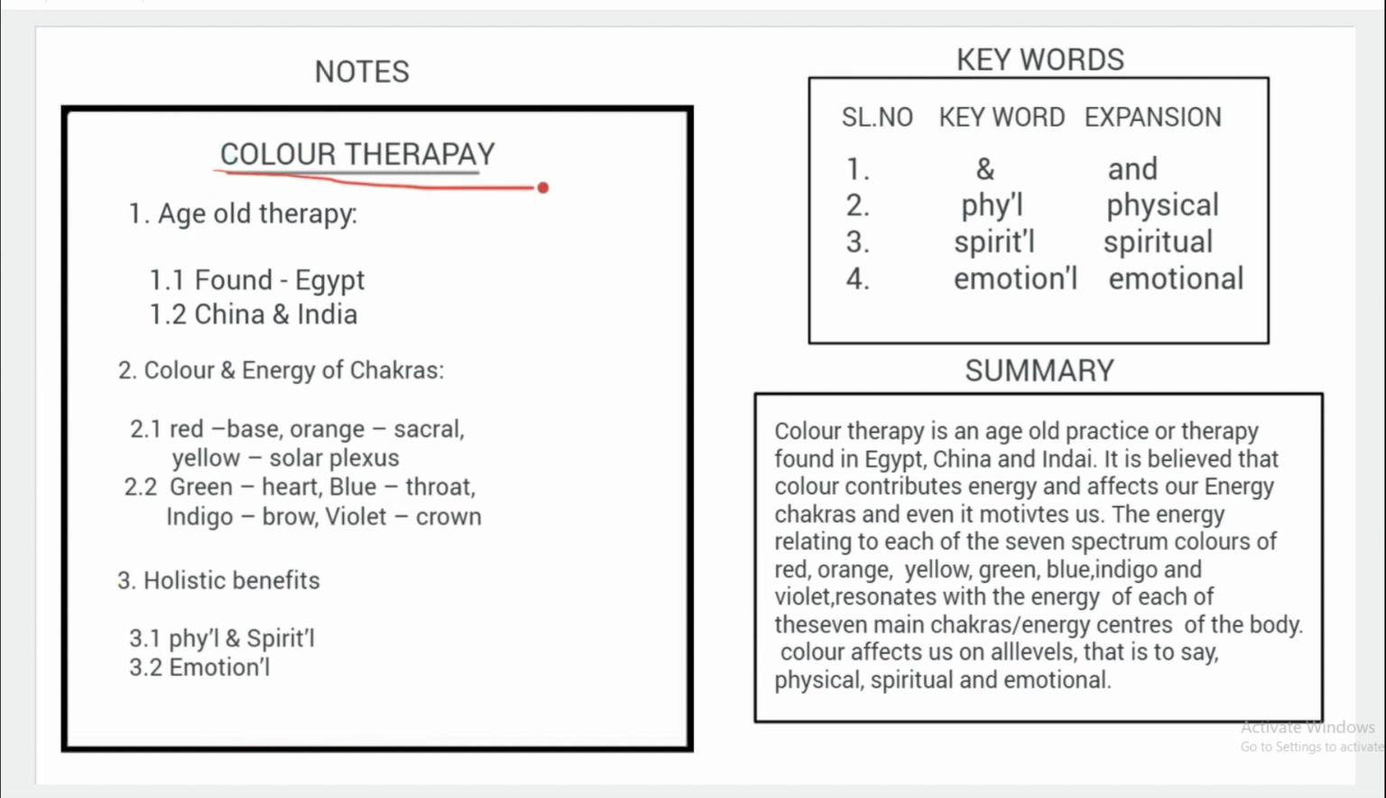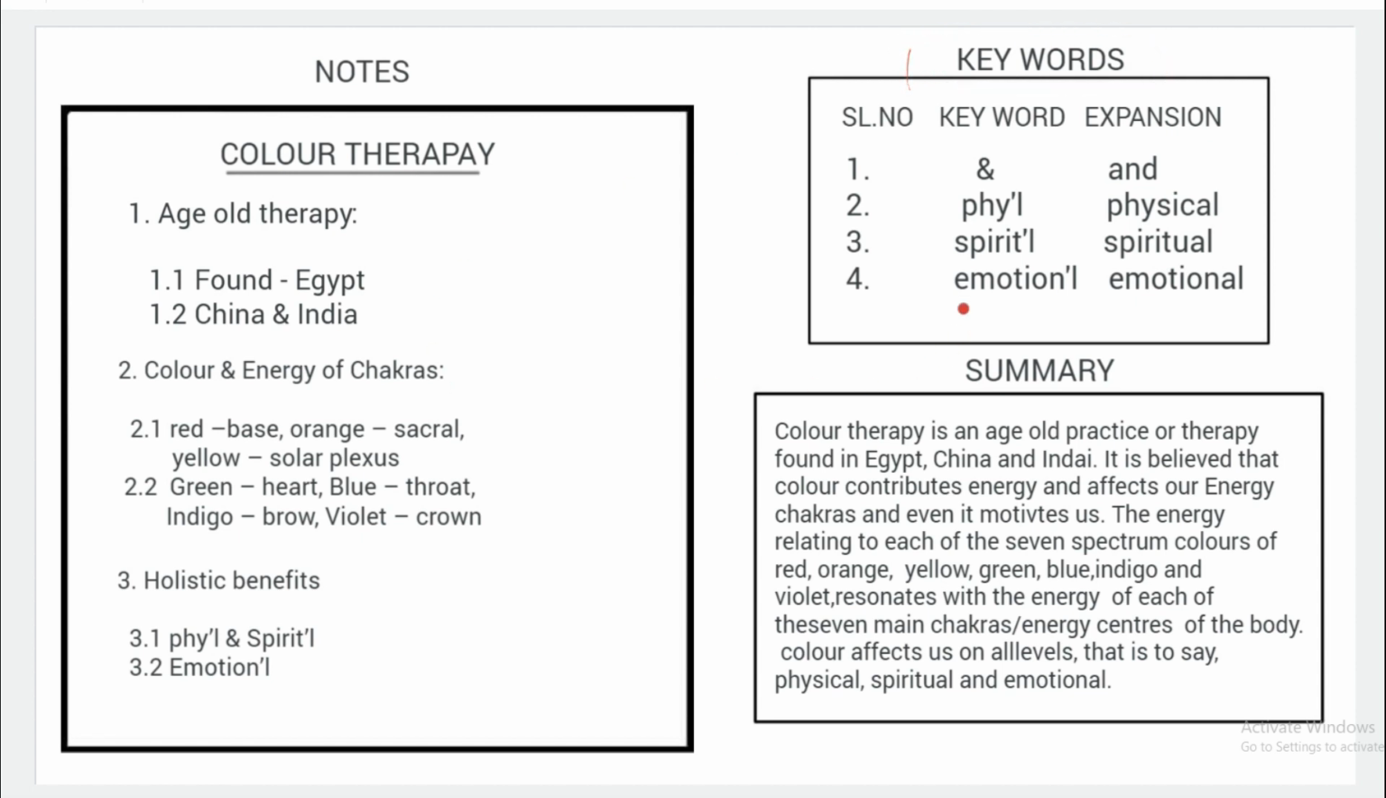Title should be written in capital letters and it must be underlined, and you have to write 3 side headings. Under each side heading you have to write minimum 2 points and maximum 3 points. Now what are the keywords? You can see here under side heading 1.1.2 I have used one symbol, and under keywords I have used this keyword and I have written the expansion of the keyword. So I have used a symbol in the notes and I have written the expansion of that symbol under keywords.